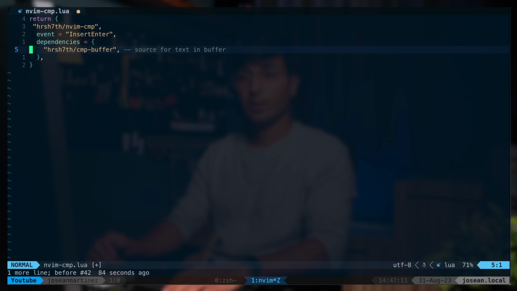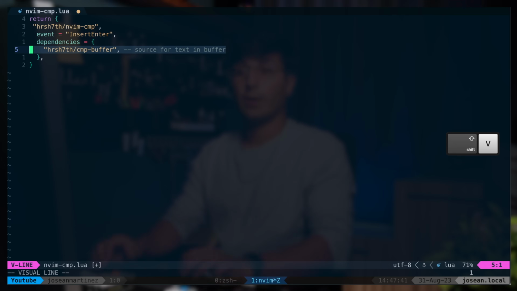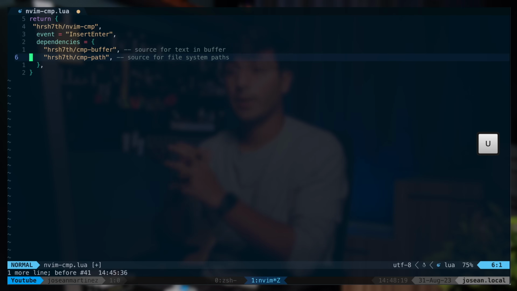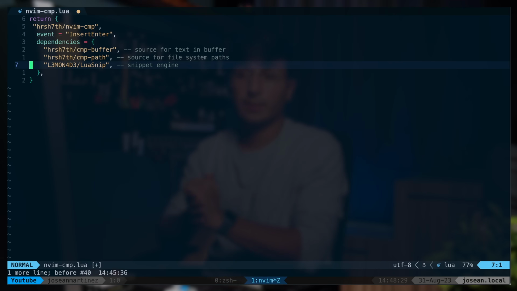This first one is a plugin which is just a completion source for nvim-cmp. This specific completion source will allow nvim-cmp to recommend text to us that is within the current buffer. And then this other plugin is also a source that will allow us to get recommendations for file system paths. This next one is a snippet engine so that we can also get snippet recommendations in autocompletion.